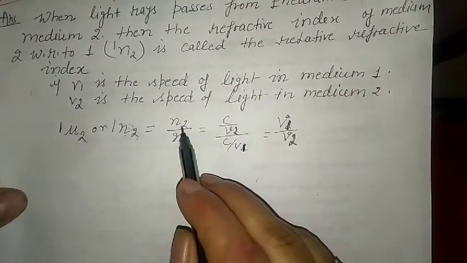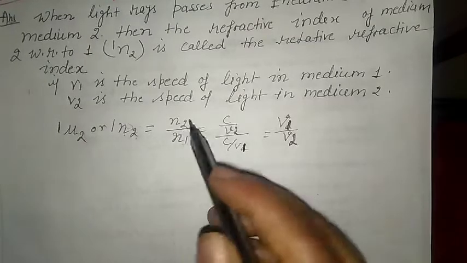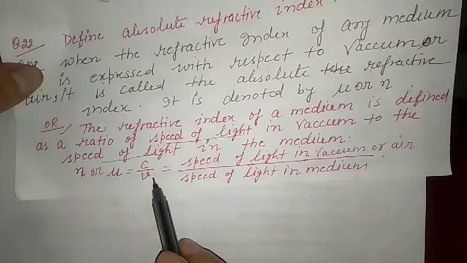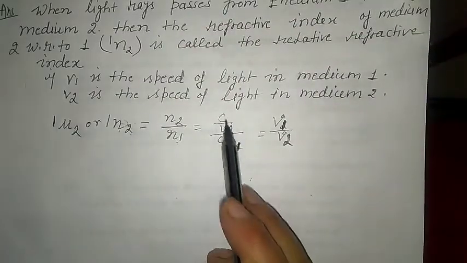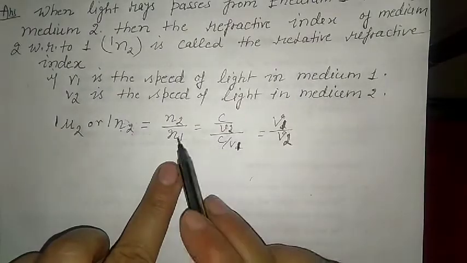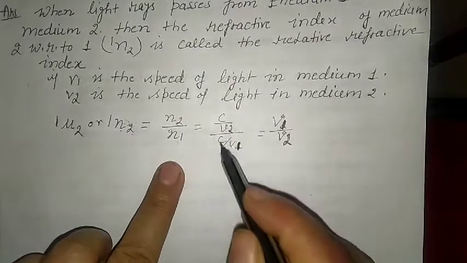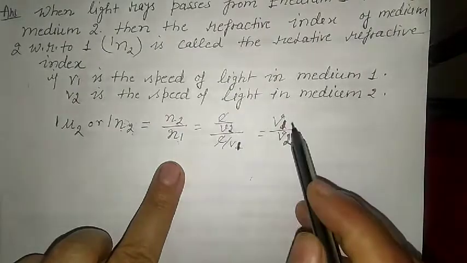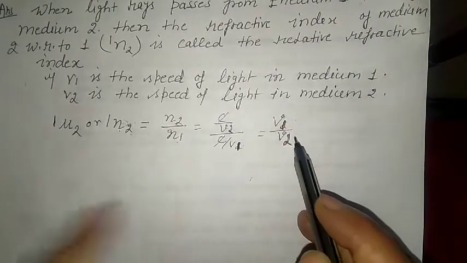Here we have done that mu or N is equal to C upon V. So we will write C upon V2 because this is medium 2, and C upon V1 for medium 1. So C will cancel and we have V1 upon V2.